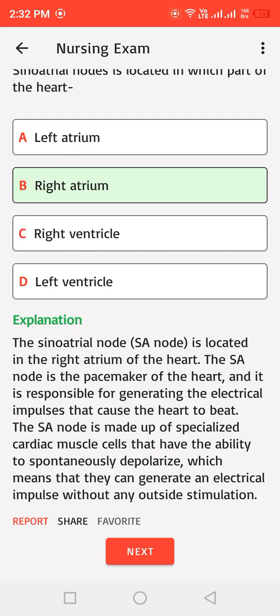The SA node is the pacemaker of the heart, and it is responsible for generating the electrical impulses that cause the heart to beat. The SA node is made up of specialized cardiac muscle cells that have the ability to spontaneously depolarize, which means that they can generate an electrical impulse without any outside stimulation.